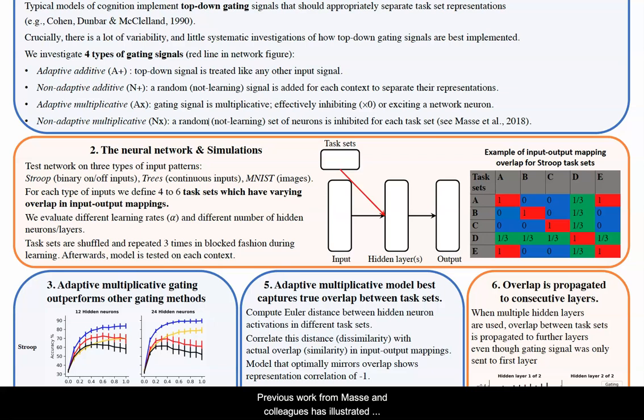Previous work from Massa and colleagues has illustrated that just sending random gating signals was sufficient to allow a network to learn and perform on a wide variety of tasks. So crossing these two dimensions led to 4 different types of gating signals that we evaluated.